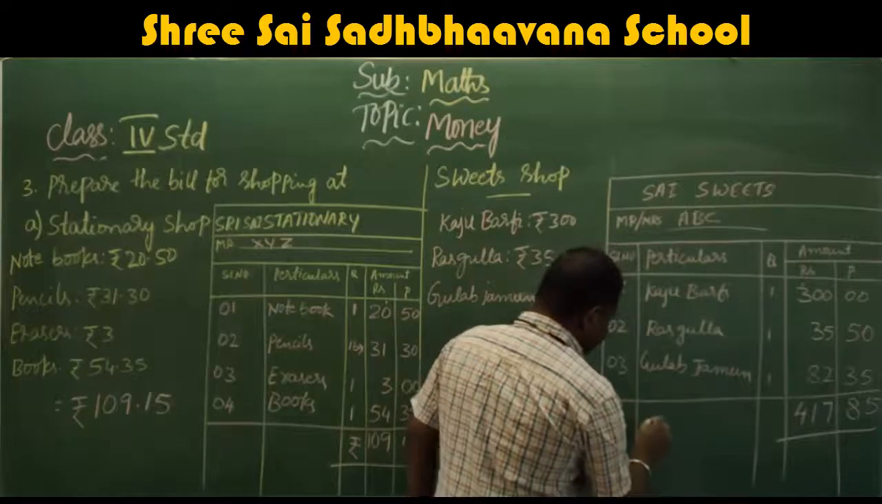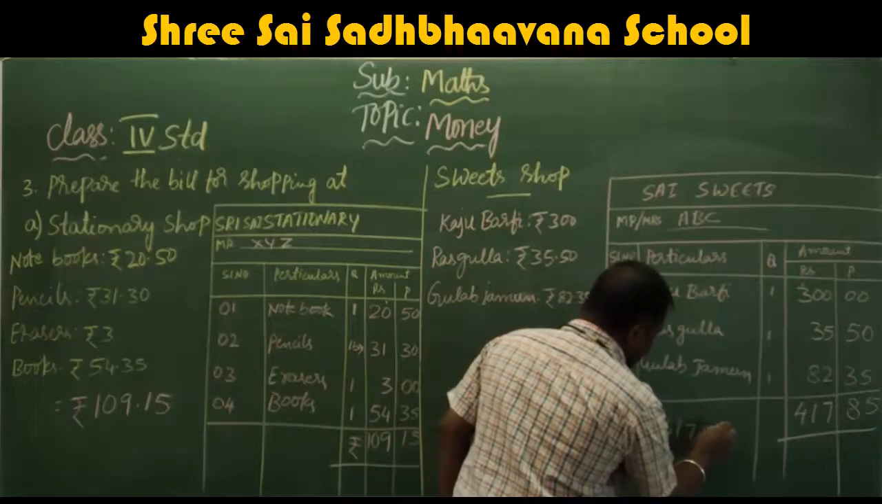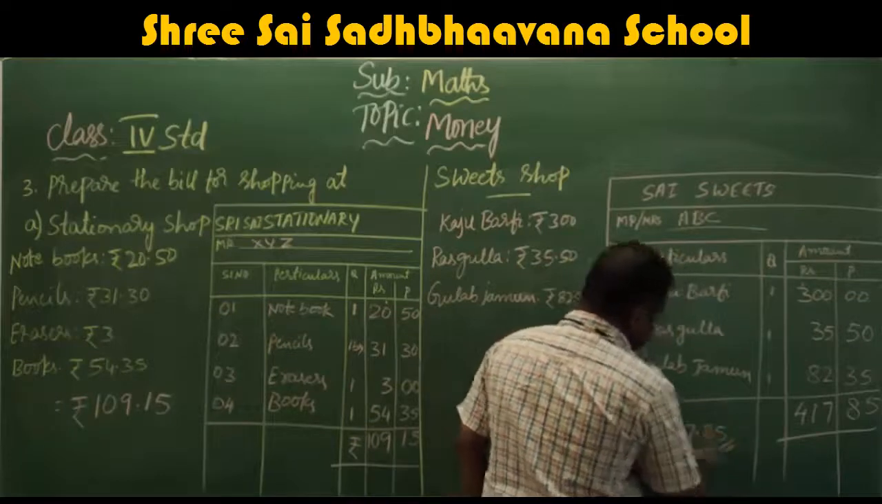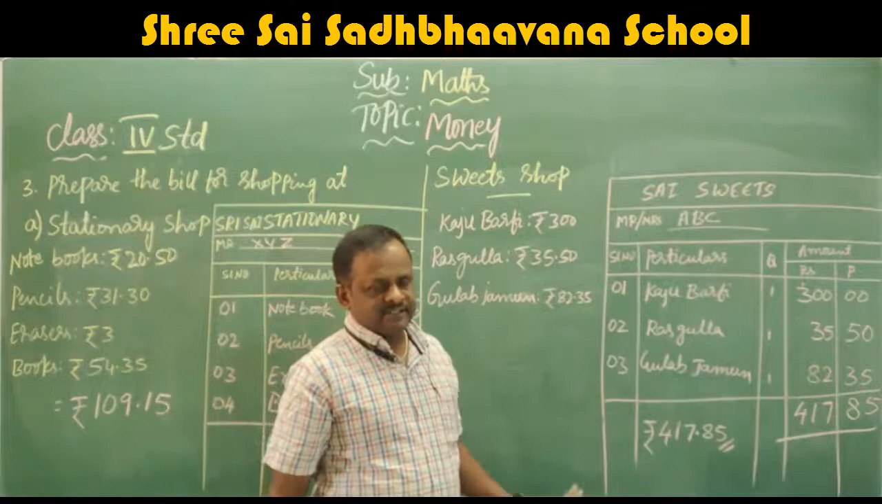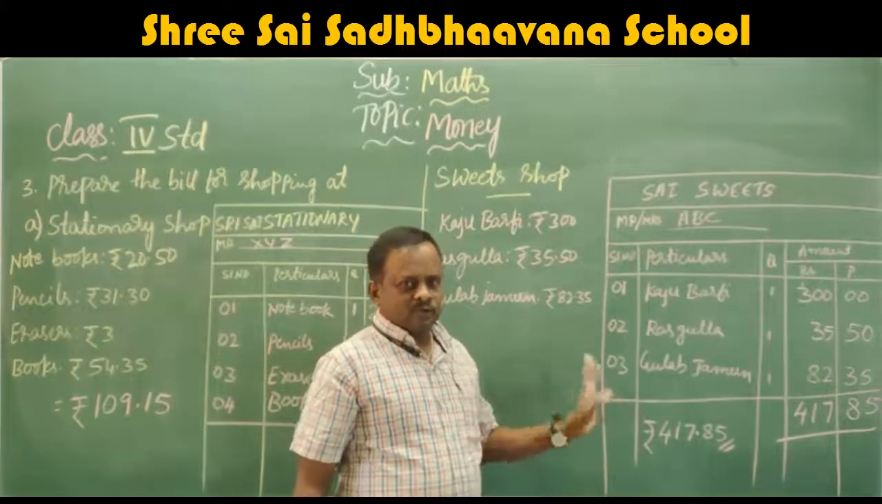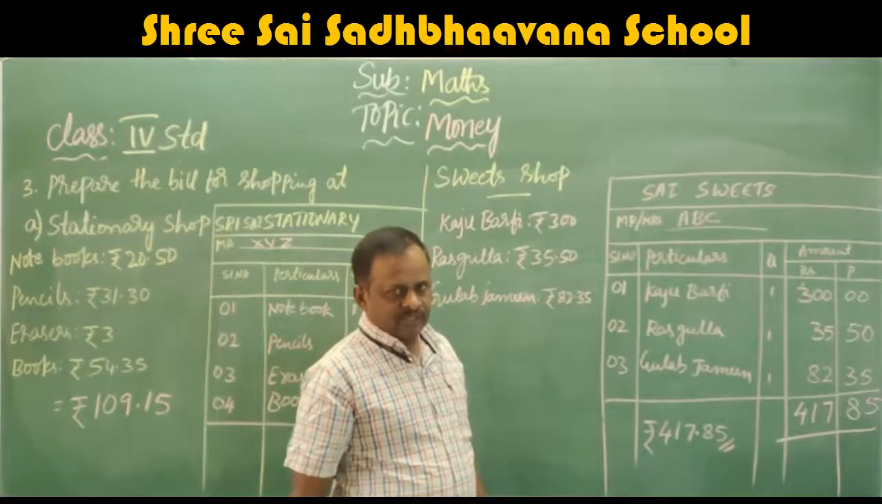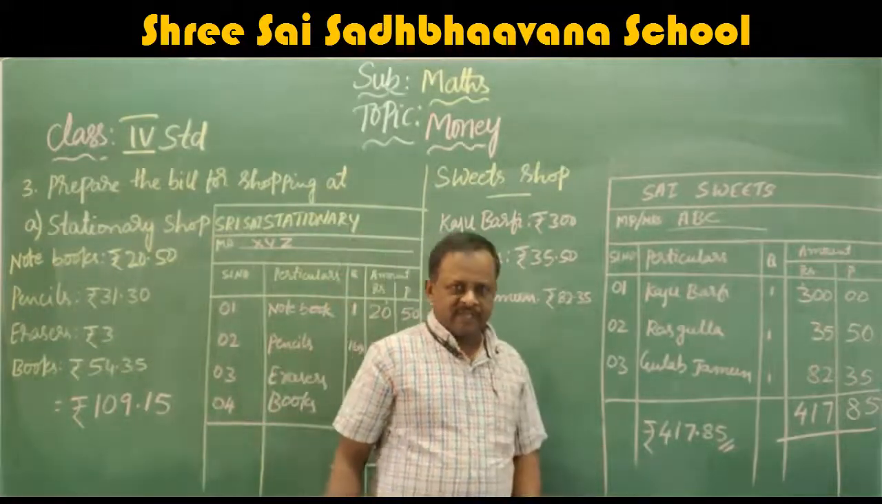So what is the total amount? Rupees 417.85. This is the total amount you have to pay to the sweet shop owner. Okay, I hope you understand this one. Next we'll move to the next main.